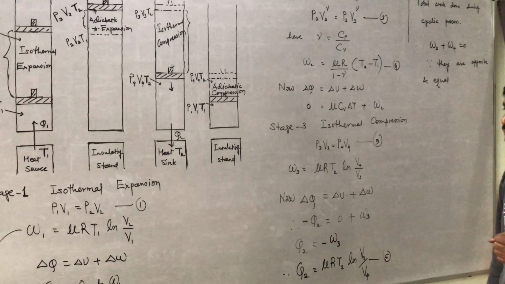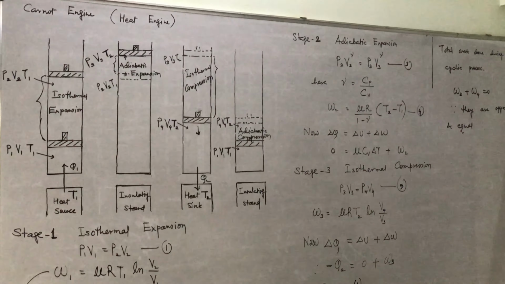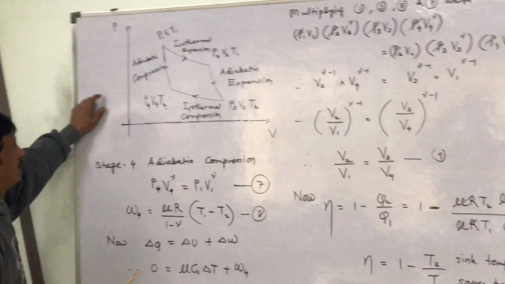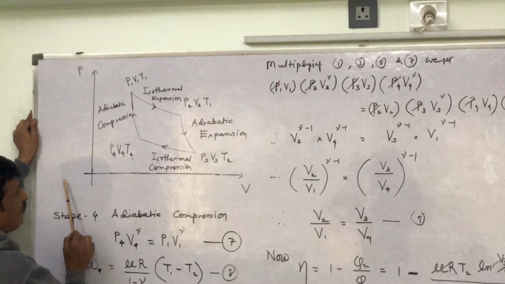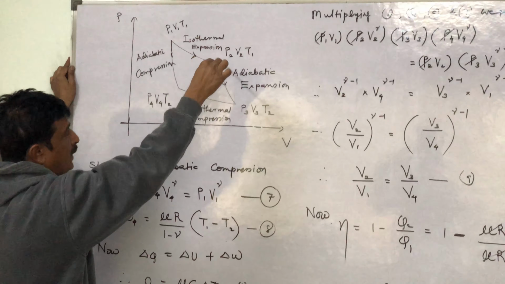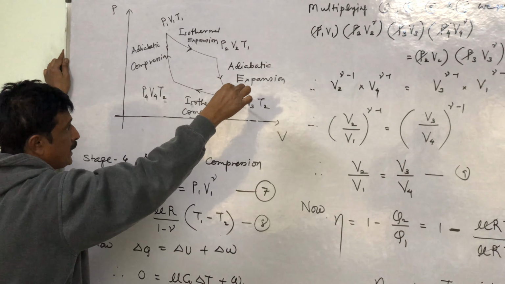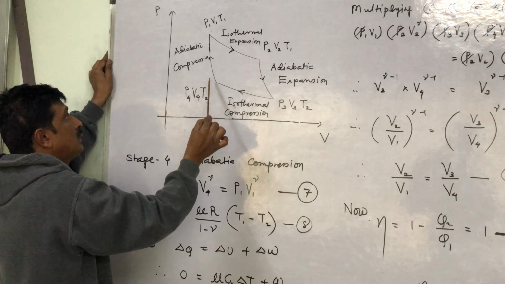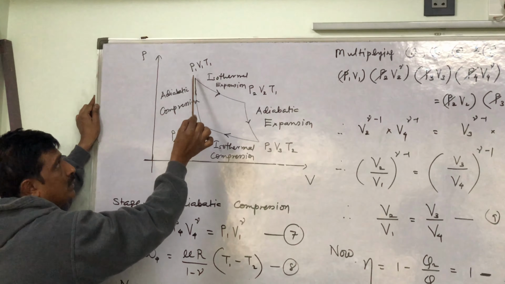So there are 4 stages in PV diagram. Focus here. PV diagram. P versus V. This is isothermal expansion, adiabatic expansion, isothermal compression, adiabatic compression.